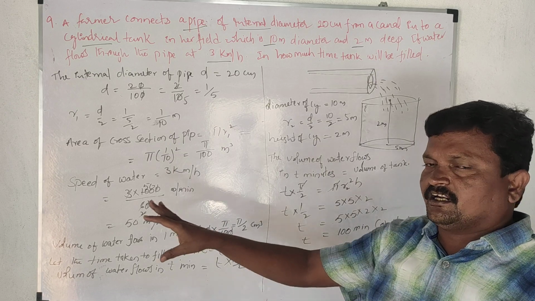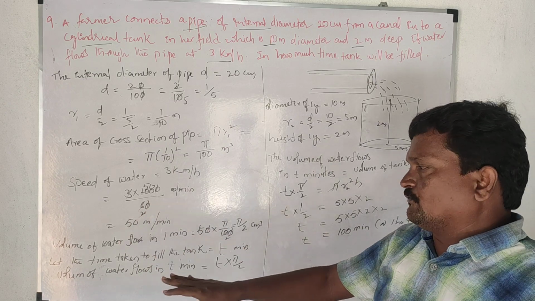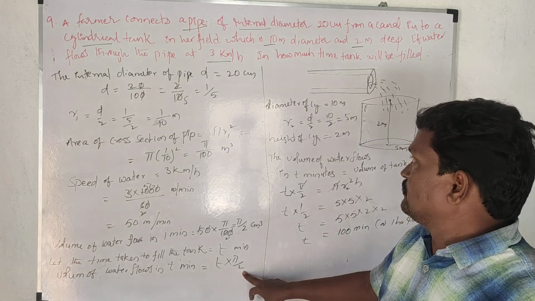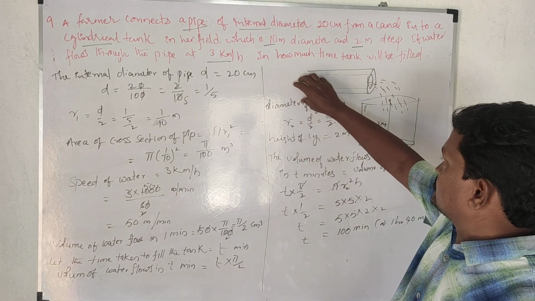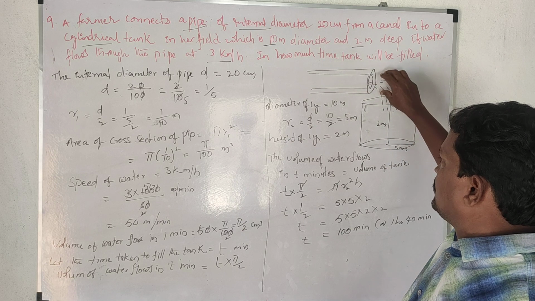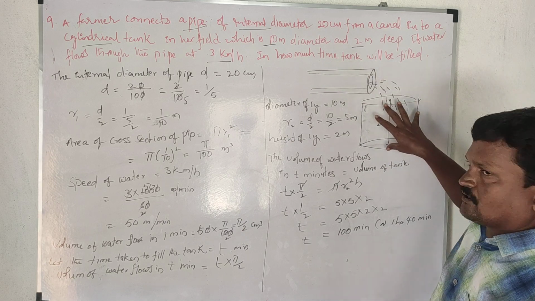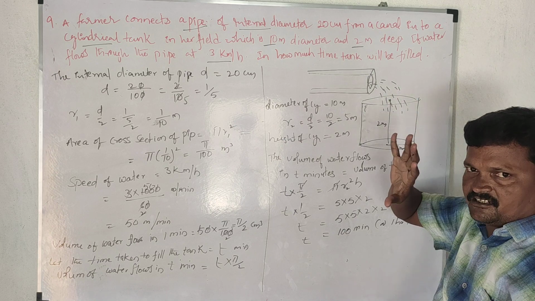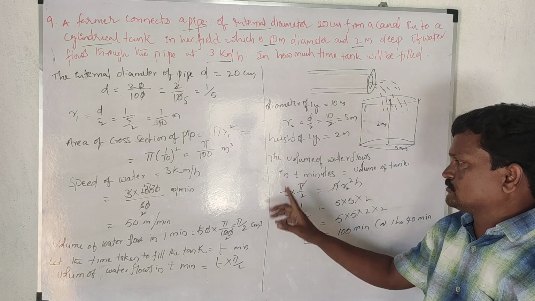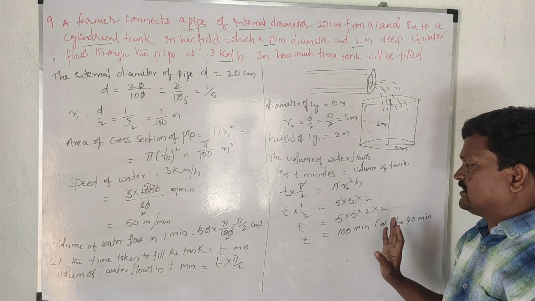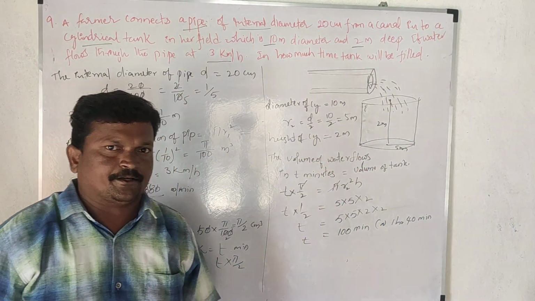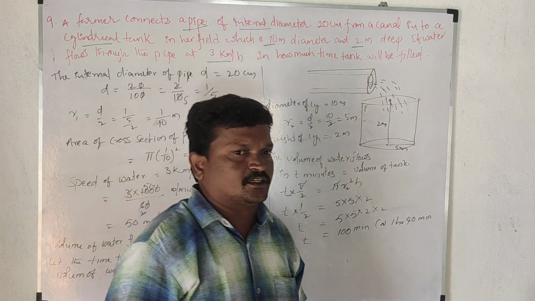In t minutes I am finding the volume of water. Then the volume of water that flows from the pipe is equal to the volume of the cylinder. Why? All this water will fill this tank in t minutes. So t into this one, like that we will get the time taken to fill the tank with that pipe. I hope that you understand.